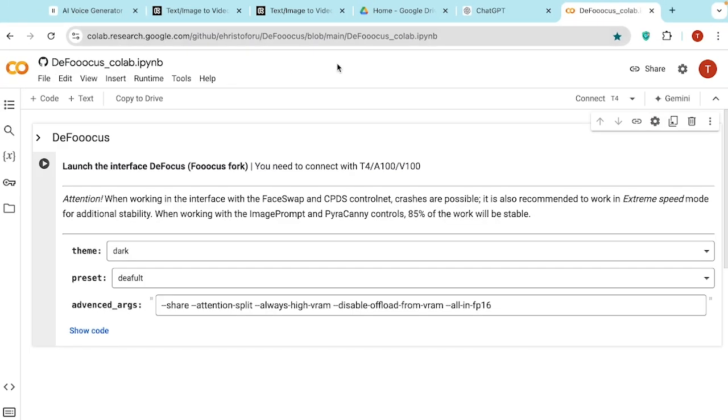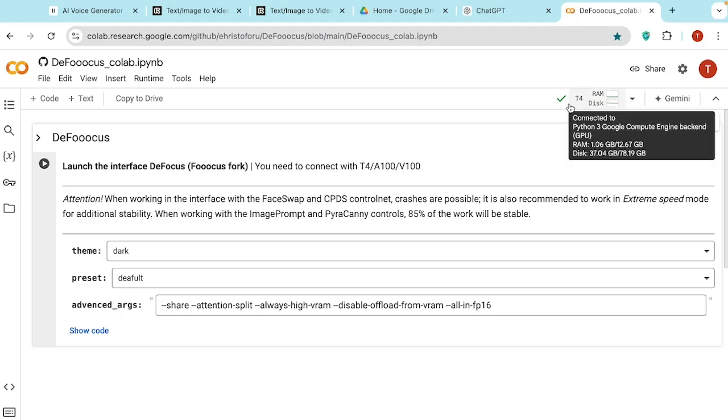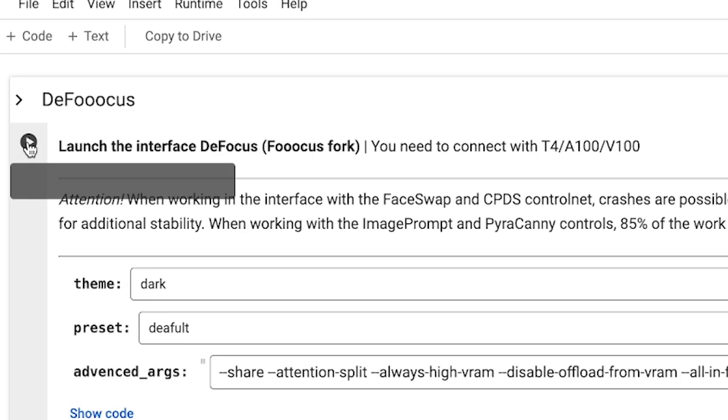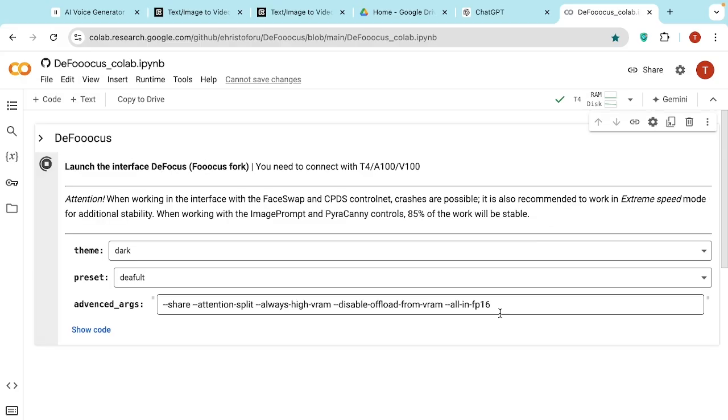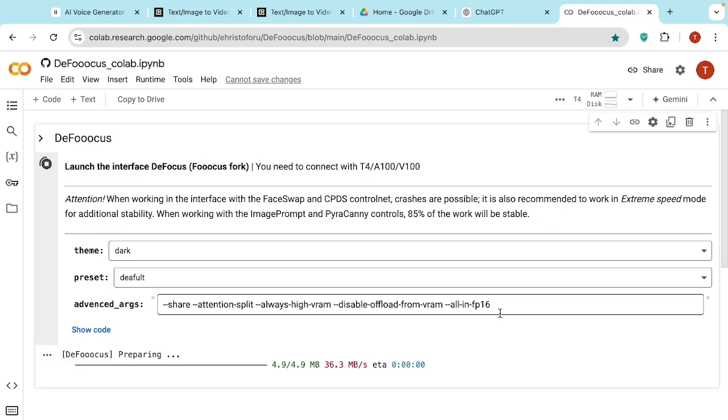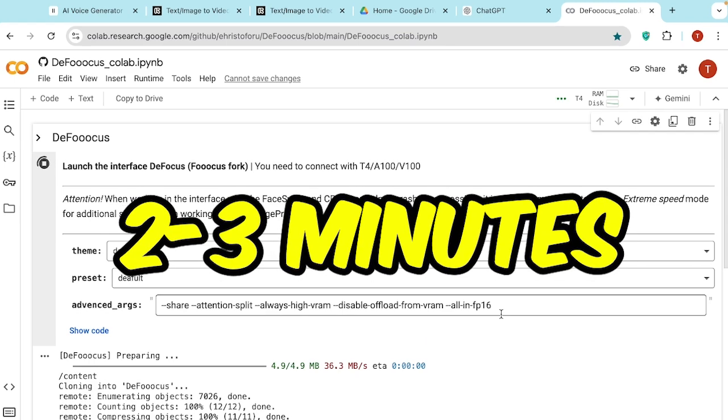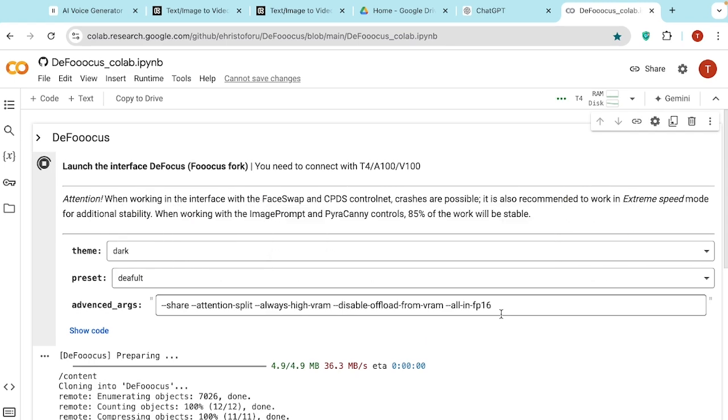So once you are on this page, you have to click on connect. Once you see the green tick sign, all you have to do is click launch the interface of Fooocus, and after that it will show you this pop-up message. All you have to do is run anyway. And this process will take approximately 2 or 3 minutes. You have to wait for that because Google is trying to set up a separate server for us, so we will be able to use that interface in order to create pictures.